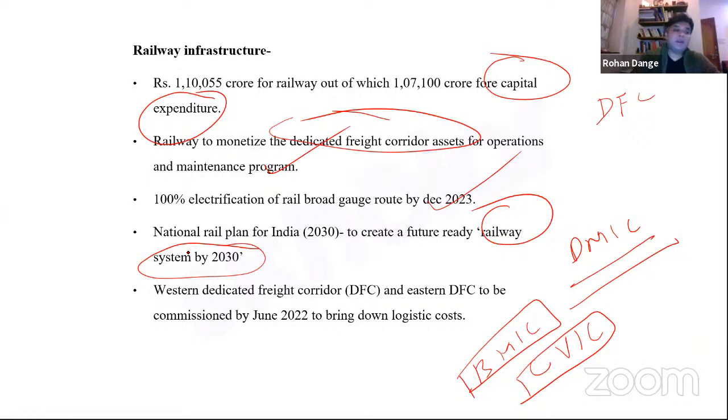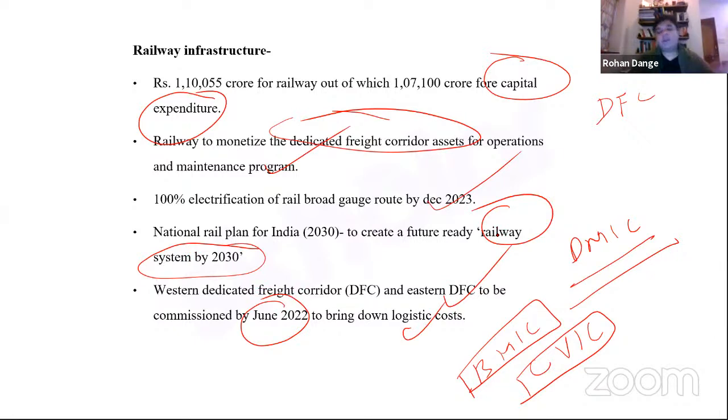Because the railway network in India is so wide, so huge, that it will take some time. Therefore, a national rail plan for India 2030 is launched with a span of about 10 years. Apart from that, the Western Dedicated Freight Corridor and the Eastern Dedicated Freight Corridor are to be commissioned by June 2022 to bring down logistics costs.